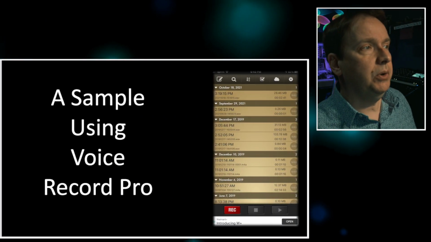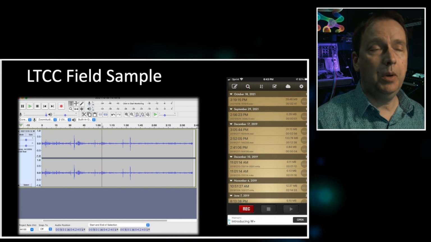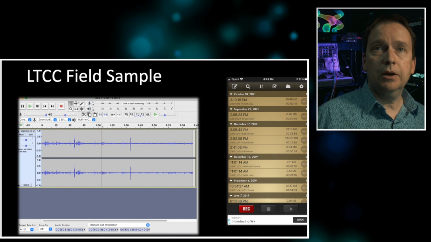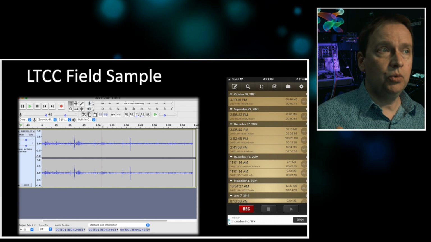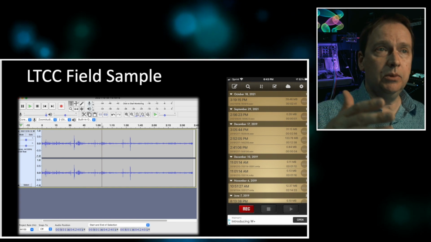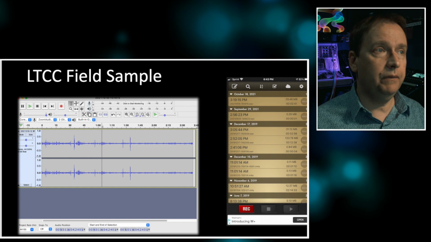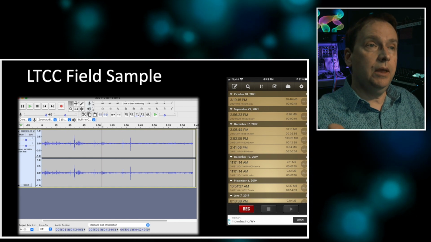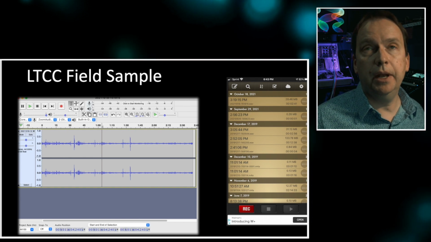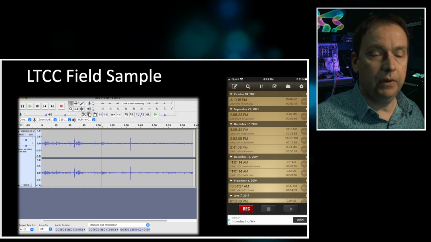So let's look at the sample here. This is Voice Record Pro. And I was actually walking to my car in the parking lot, and one of our soccer teams, the men or the women, I forget which one, were out there playing. And there was this, I guess it was doing circuit training where people were running the length of part of the soccer field. So I recorded this and I thought, oh, this could be an interesting sound that I could use because it kind of had like a robot voice to it, and I just kind of immediately connected to it.